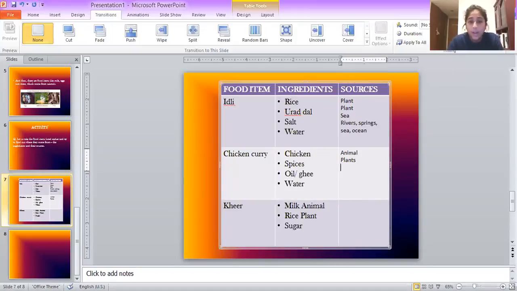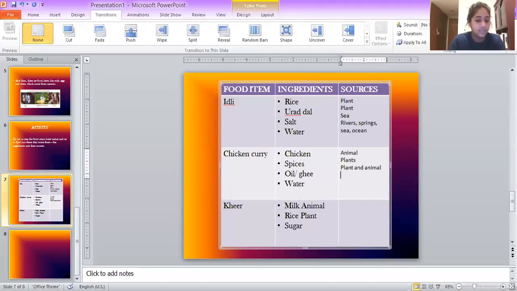But you must remember we can get them from animals too, because there is something known as fish oil or prawn oil. So the source for oil, we can say, is both plant and animal. Just remember that some things can have two sources, because we have so many different types of oils, right? So plant and animal.